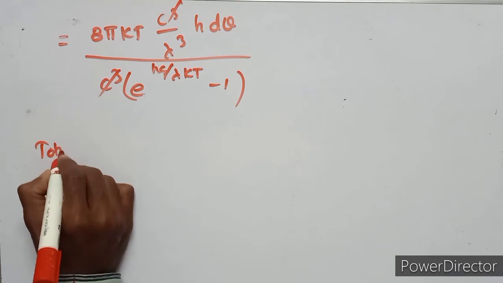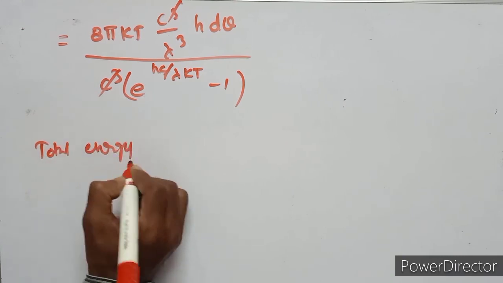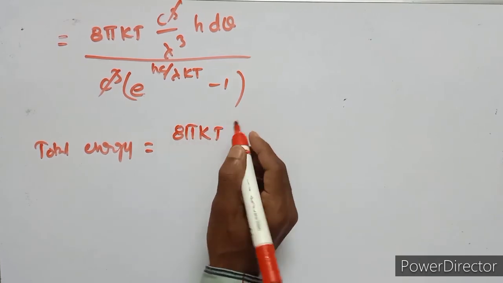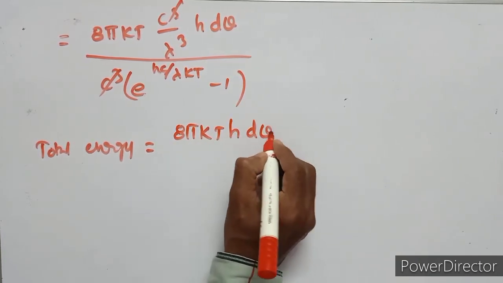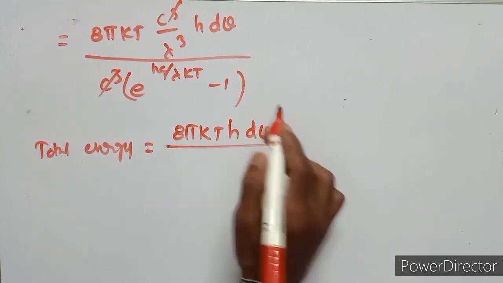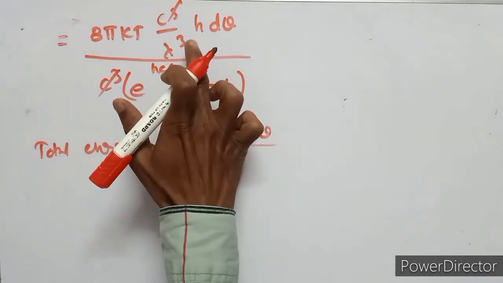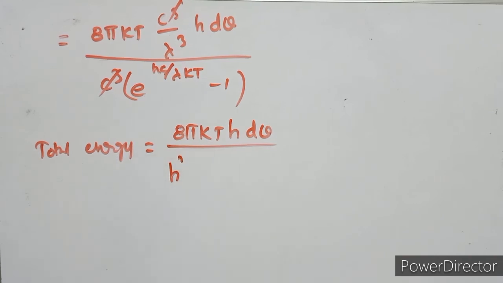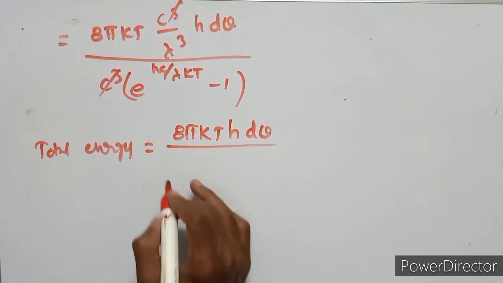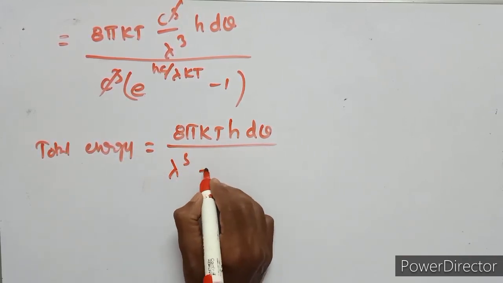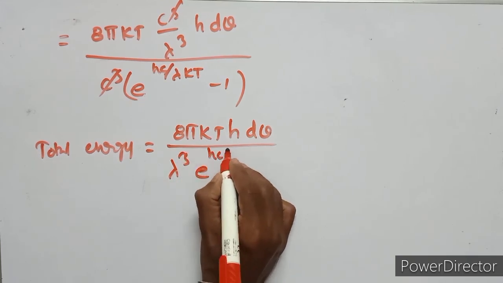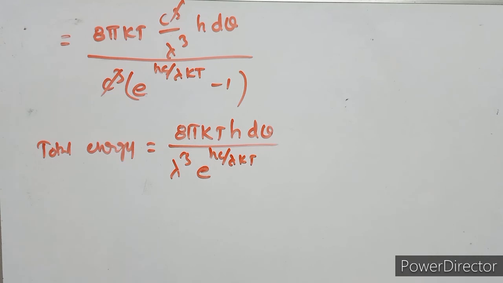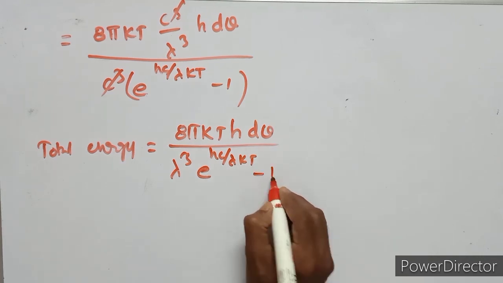The total energy is equal to 8 pi h d nu upon lambda cube, e to the power of hc upon lambda kt minus 1.